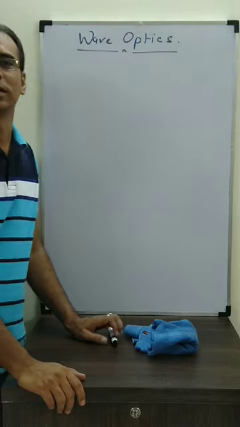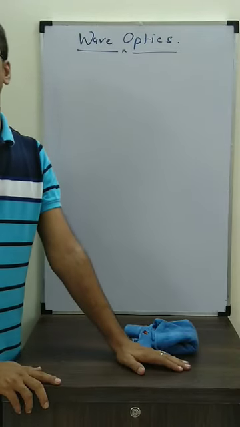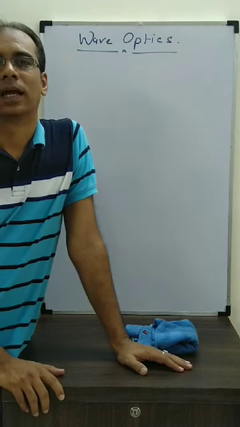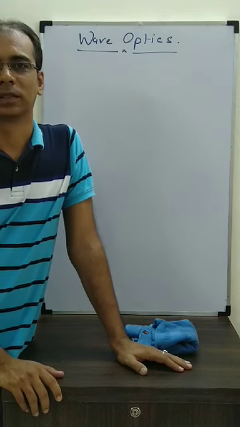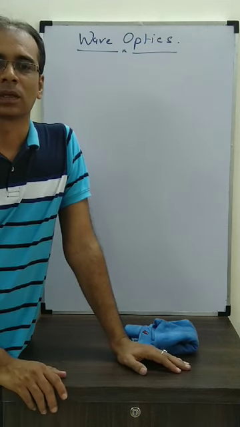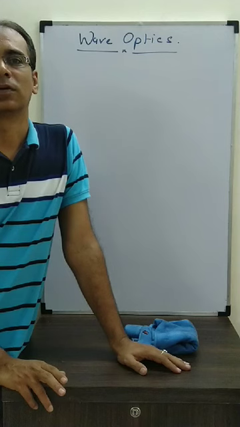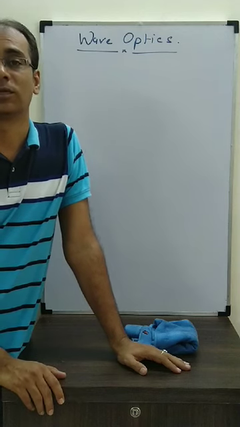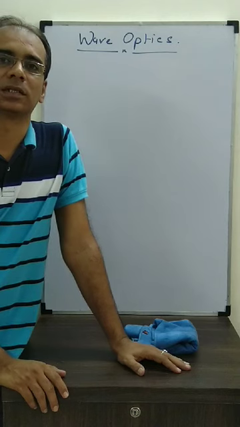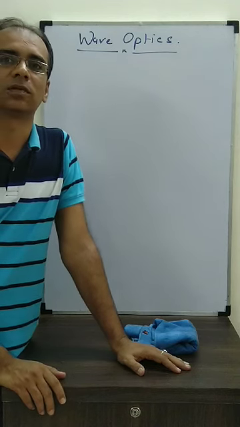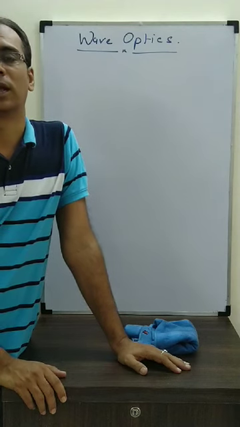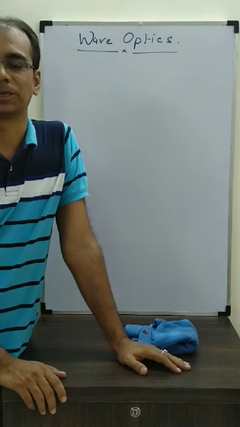Happy day, students. So today we are going to start another topic which is called wave optics. But as you know, the light travels from the sun to us, that means from the sun to the earth, or for that matter to everywhere. That energy travels in the form of waves as well as in the form of particles, because there are various theories. Some theories say that light comes to us as particles, and there are certain theories which say that the light travels to us in the form of waves.